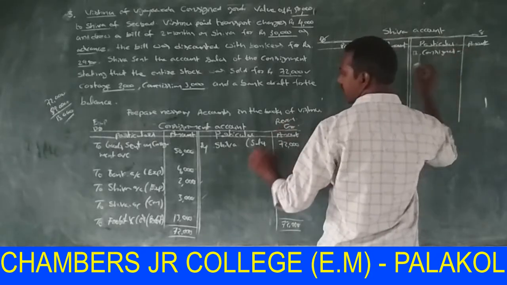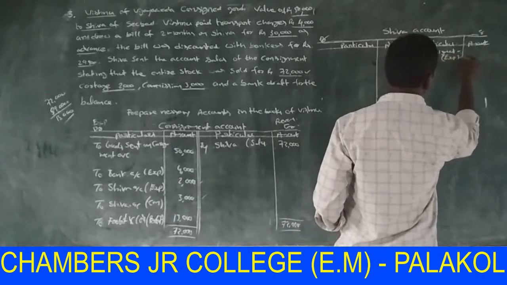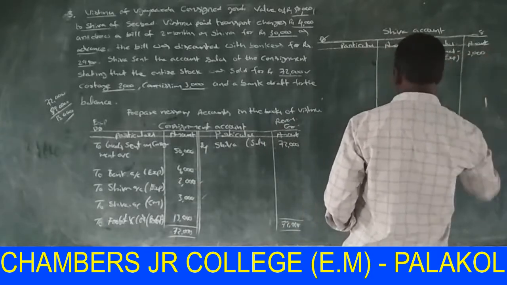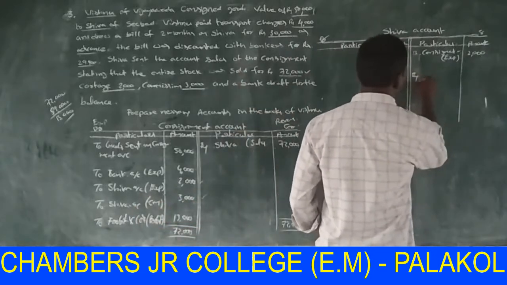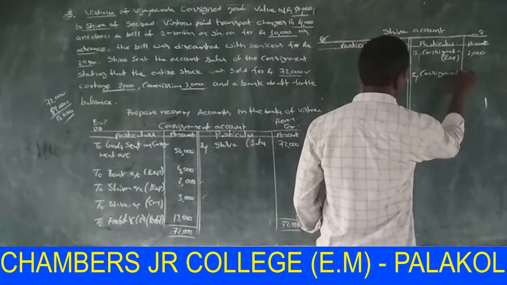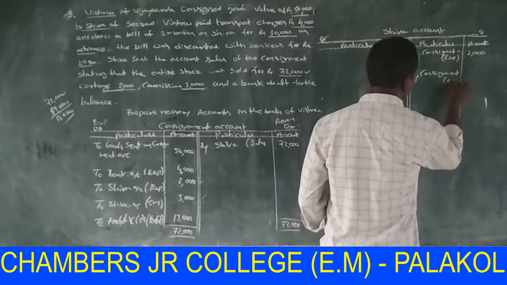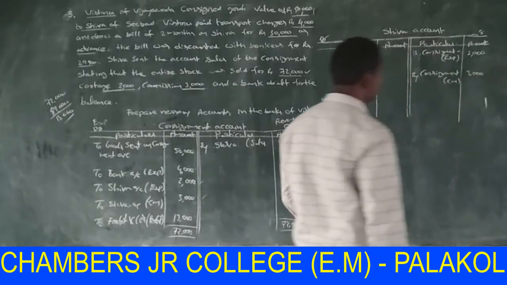By consignment account, in brackets expenses 2,000, and commission 3,000 by consignment, in brackets commission 3,000.